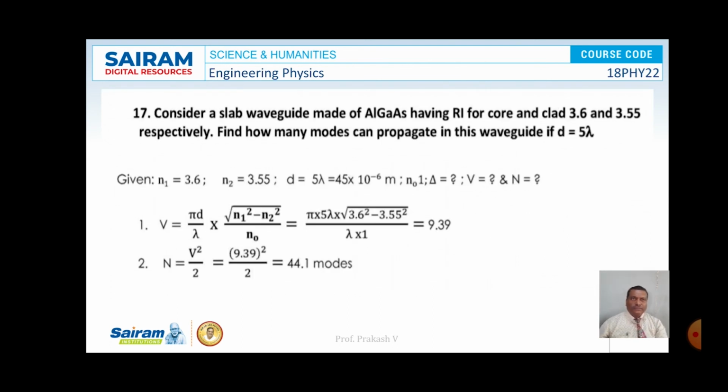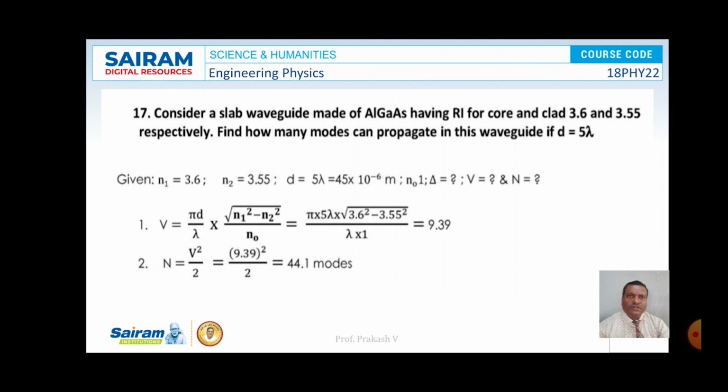Consider a slab waveguide made up of AlGaAs having refractive index of core and clad, that is 3.6 and 3.55 respectively. Find how many modes can propagate in this waveguide if D is equal to 5 lambda. So the value of N1 is 3.6, N2 is 3.55 and D is 5 into lambda, that is 45 times 10 to the power minus 6 meter, and N0 is 1. So what is the value of V and the number of modes here?